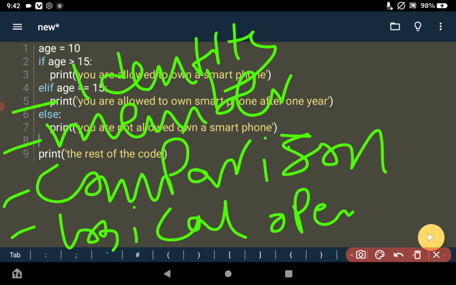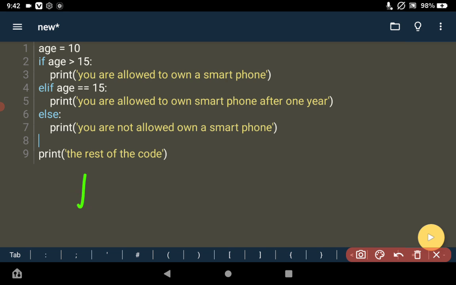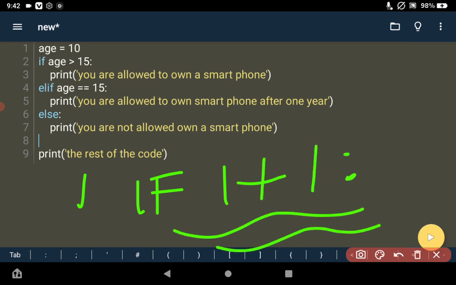Anything that you know in your program that, if you combine them, is going to bring out true or false, those are the things that you can put as a condition. Otherwise, if they are not going to give you true or false, then don't use them as a condition. For example, if you write if 1 plus 1, then run this code, you will definitely get an error, because 1 plus 1 is not going to give you true or false. Is it going to give you 2?